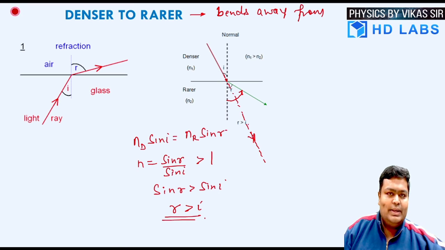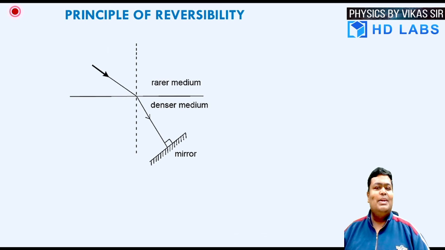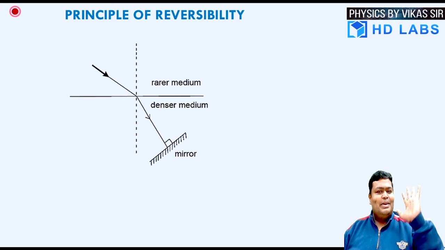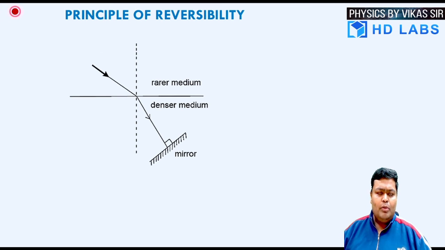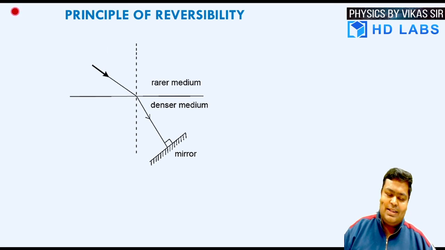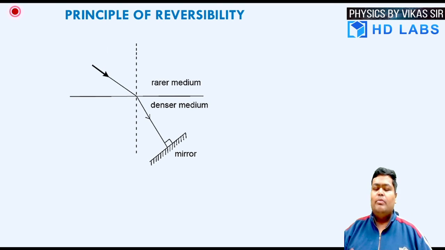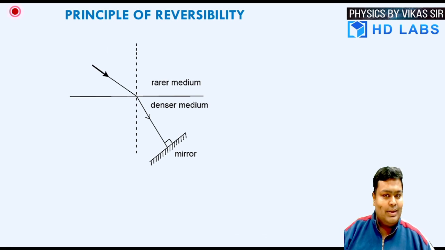Now these two conditions look different, as we say that rarer to denser bends towards the normal and denser to rarer bends away from the normal. But let me give you a very elusive idea over here. What I'm doing is bringing a mirror in the path of the ray. Now that's a very interesting behavior. Now you can see that a ray of light is traveling from the rarer to denser. How does it behave? We have already checked that it must behave bending towards the normal. Great, excellent. And now it falls on the mirror.